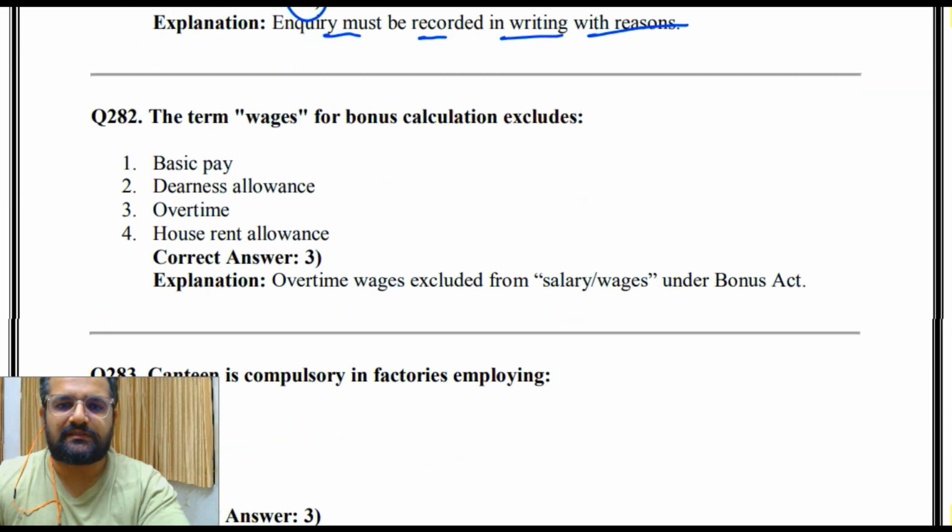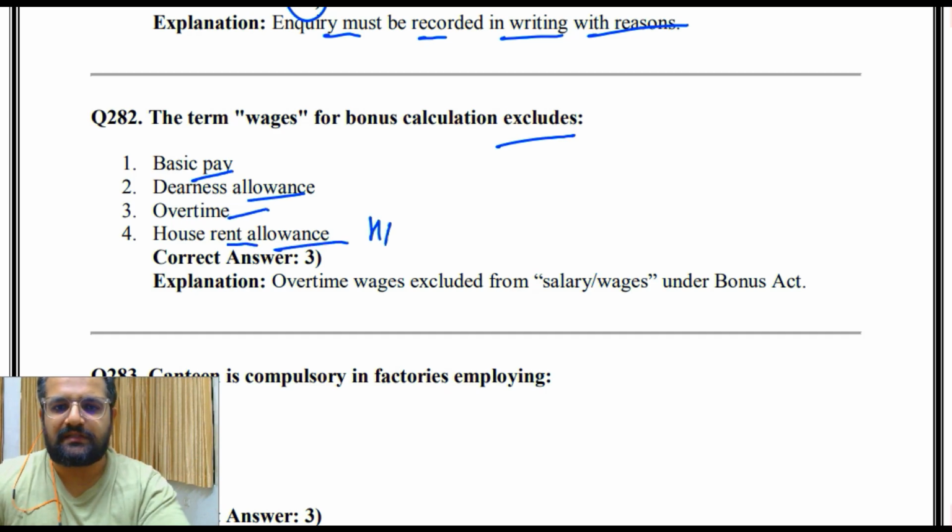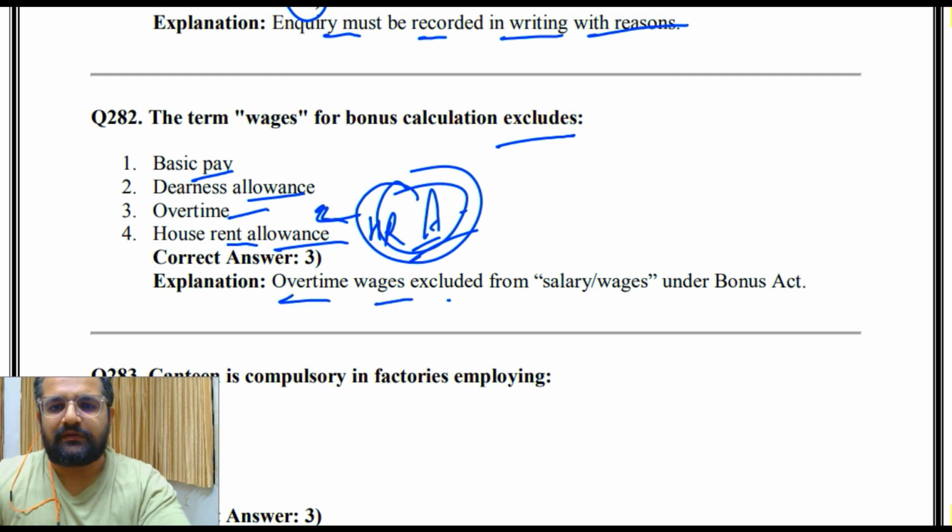The term wages for bonus calculations excludes basic pay, DA allowance, overtime, house rent allowance, that is HRA, house rent allowance. If short form is there, then don't get confused. HRA is house rent allowance. Then overtime wages exclude from salary wages under bonus act.